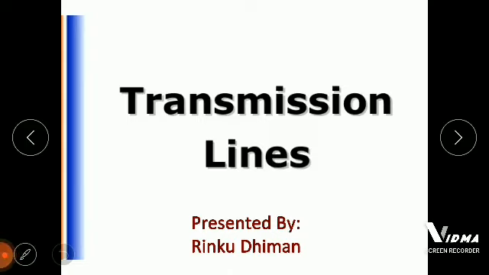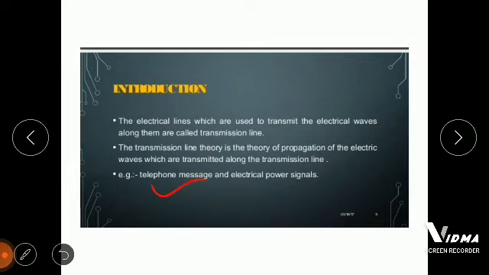For example, the first one is a telephone message signal, and the other is an electrical power signal. This is the type of signal we transmit from generation to the utilizer, or the consumer. So the transmission line is a medium between your utilization and generation.